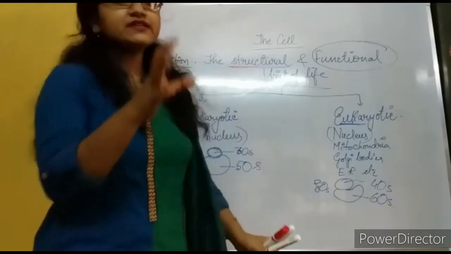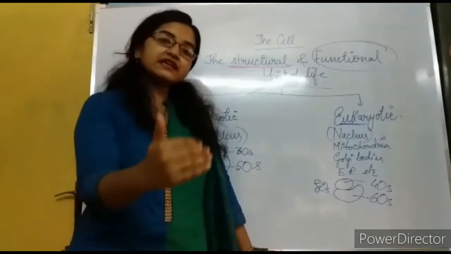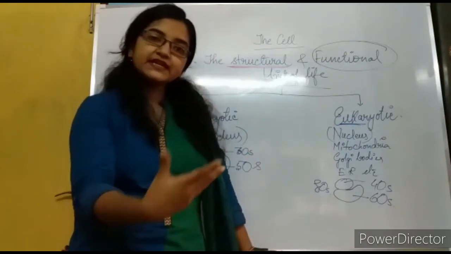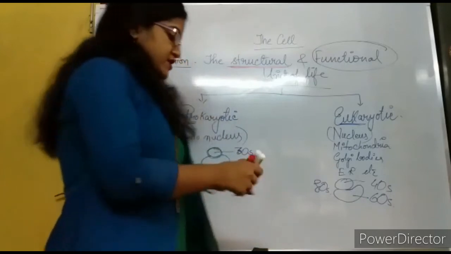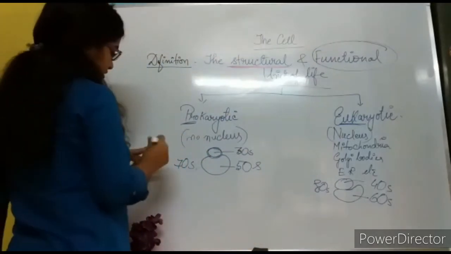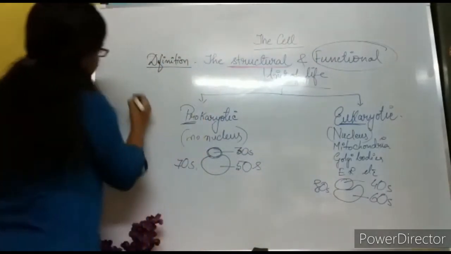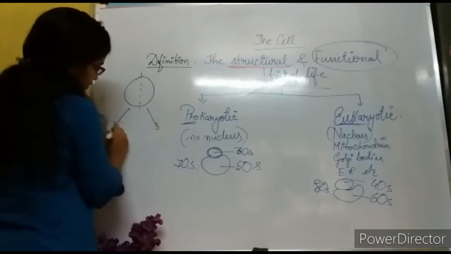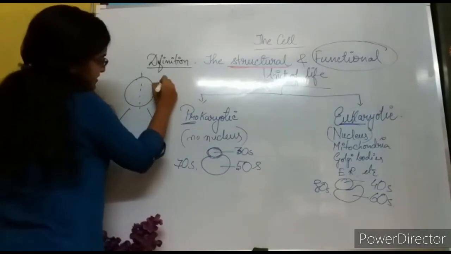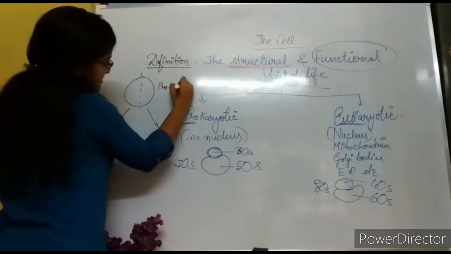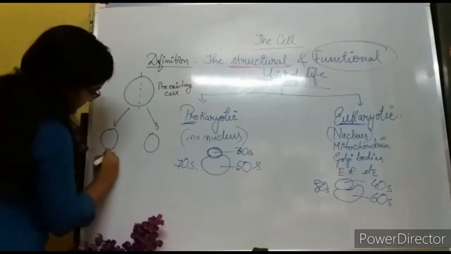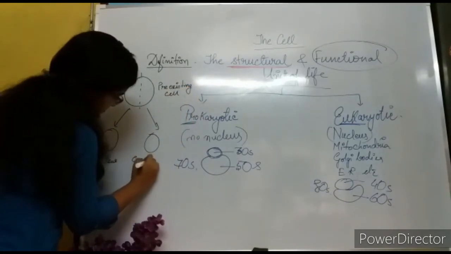That means there is already a cell, and it undergoes cell division and forms new cells. As a diagram, a cell divides and forms two cells: this is the pre-existing cell and these are new cells.